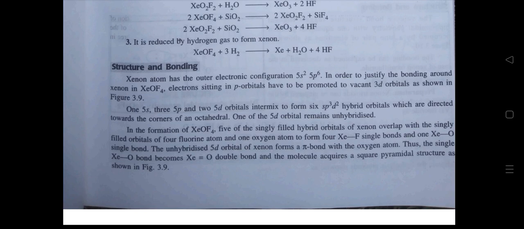In the formation of XeOF4, 5 of the singly filled hybrid orbitals of xenon overlap with the singly filled orbitals of 4 fluorine atoms and 1 oxygen atom to form 4 Xe-F single bonds and 1 Xe-O single bond. The unhybridized 5d orbital of xenon forms a pi bond with the oxygen atom. Thus, the single Xe-O bond becomes a Xe=O double bond and the molecule acquires a square pyramidal structure.